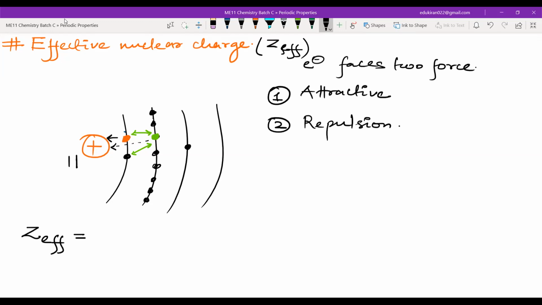Z effective is Z minus sigma. Z means the atomic number, which is equal to the number of protons, and sigma is shielding.